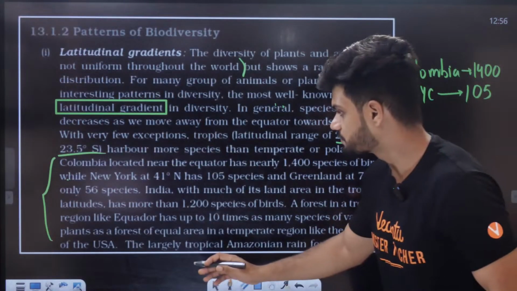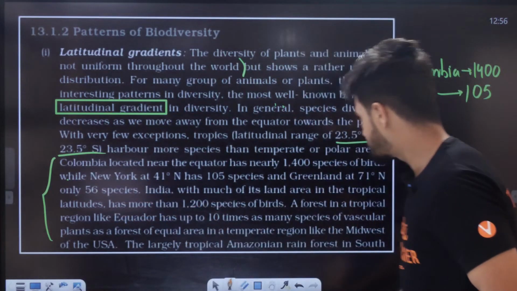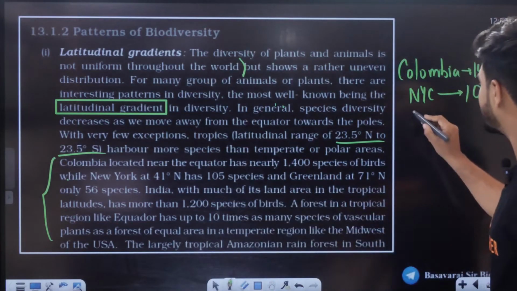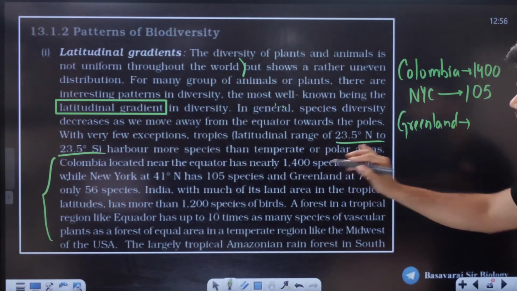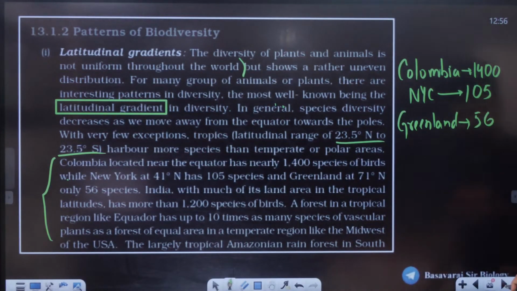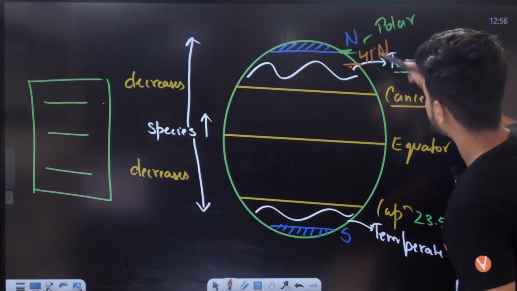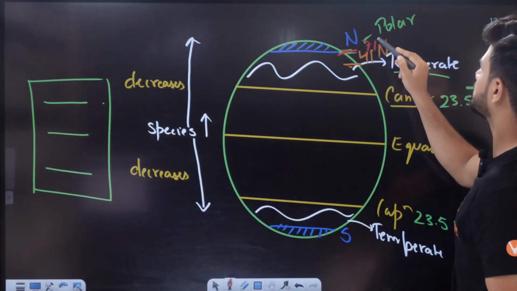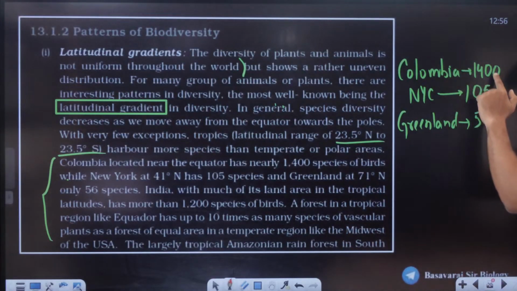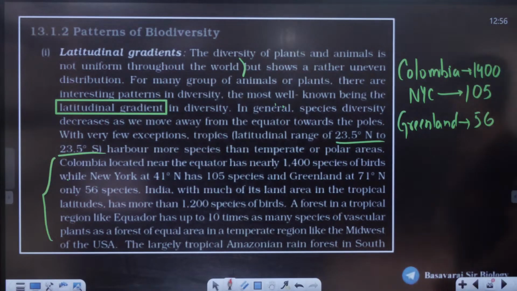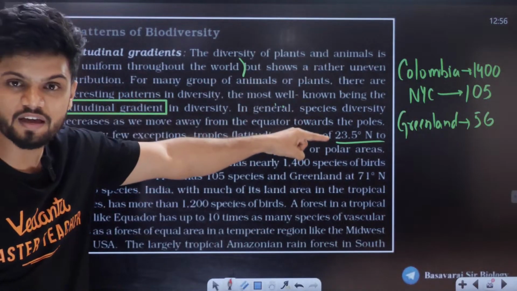Now, Greenland at 71 degrees north has only 56 species. So in the case of Greenland, we have hardly around 56 species of birds. Somewhere to the north, around here, let's say here, 71 degrees to the north. So 41, 71. As we go away from the equator, species diversity is decreasing. All of you can clearly see that.